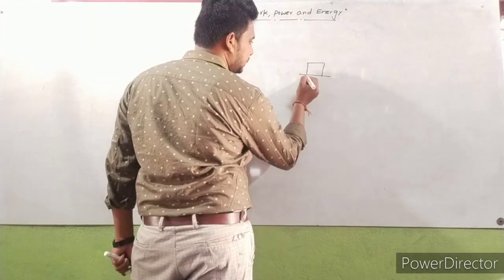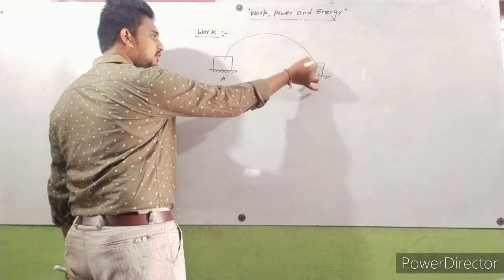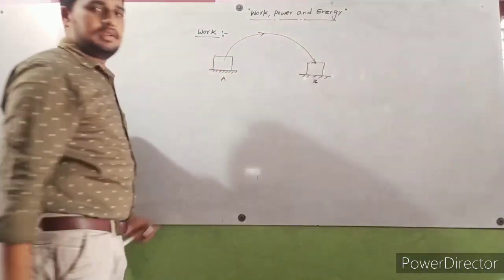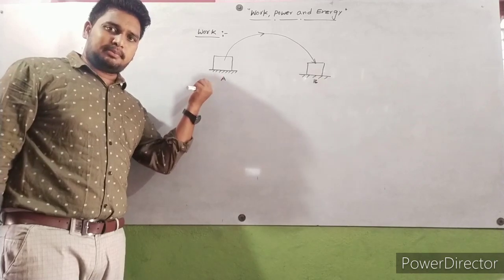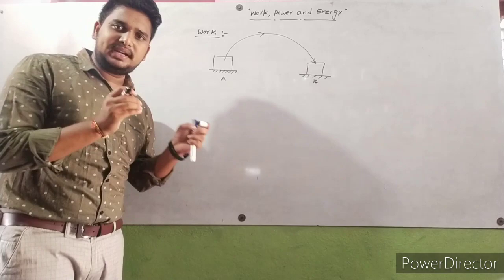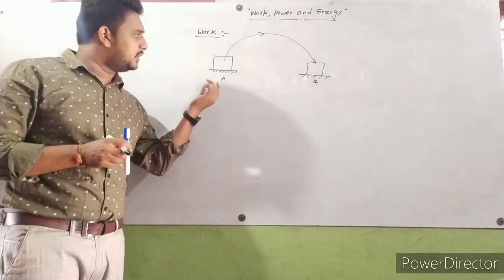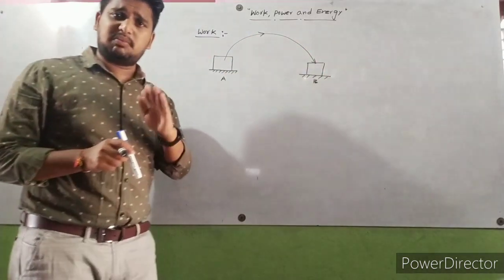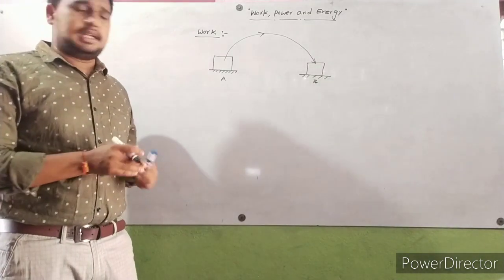Okay, this is a position B. So here I am going to move this body from position A to position B. So here some work should be done or not? Definitely some work should be done. If any body moves from one place to another place, it means some work is done. So that work is equal to